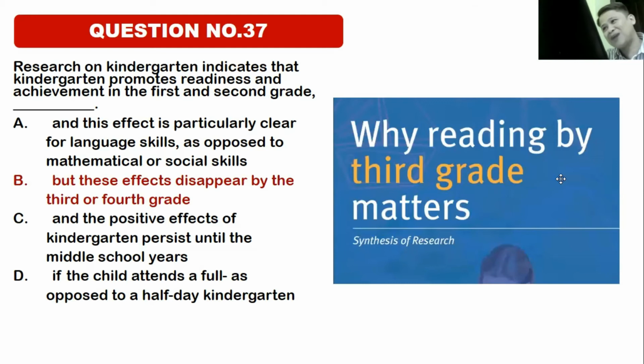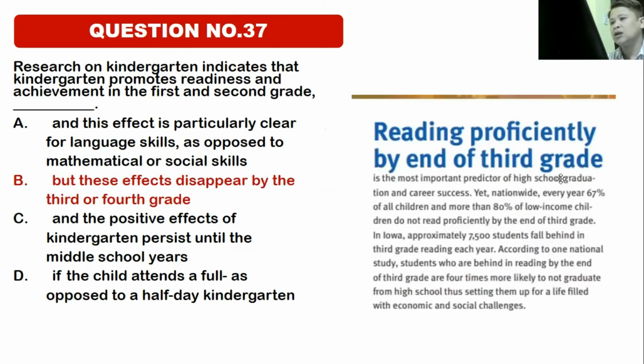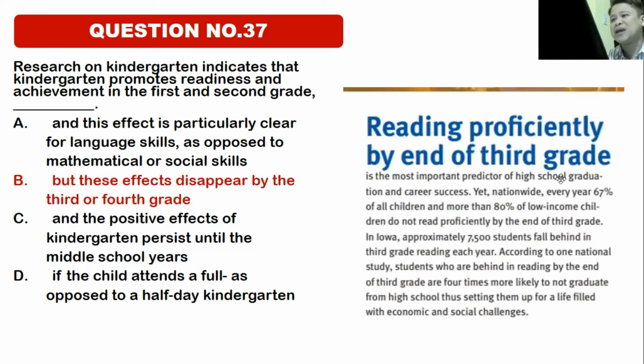Why reading by third grade matters? Why? What does research say? Reading proficiently by end of third grade is the most important predictor of high school graduation and career success. According to one national study, students who are behind in reading by the end of third grade are 4 times more likely to not graduate from high school, thus setting them up for a life filled with economic and social challenges. So, the correct answer is letter B, but these effects disappear by the third or fourth grade.